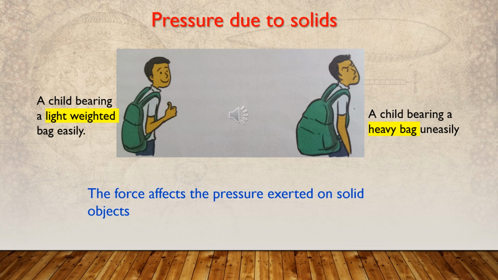There are two similar school bags having straps of the same breadth but different weights. The bag with more weight presses more against the shoulder. A child wearing a light bag does so easily. Look at his face, he's smiling, no? But a child wearing a heavy bag is uneasy. The force exerted by the weight of the school bag is the reason for that. Then it is revealed that the force affects the pressure exerted on the solid object.